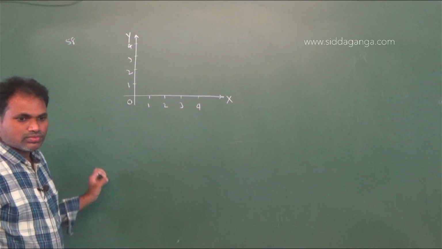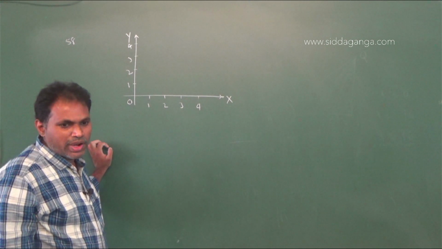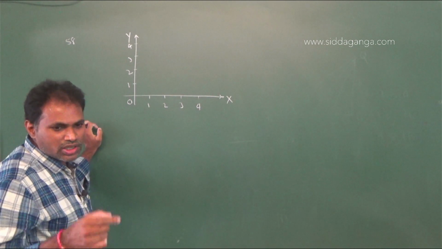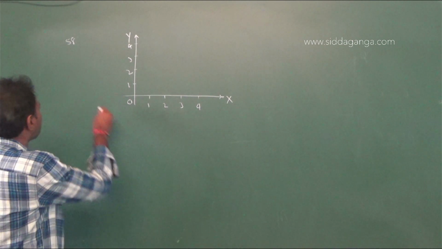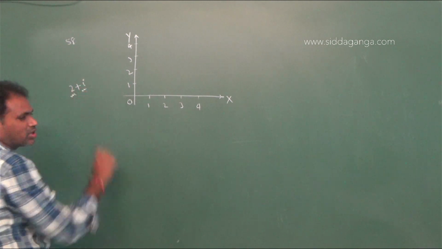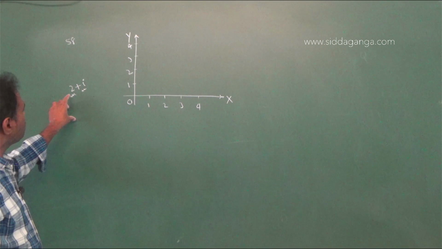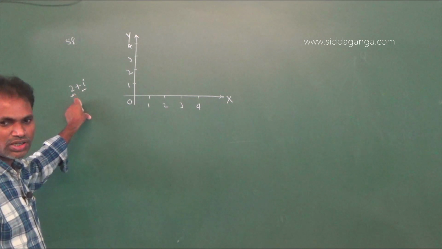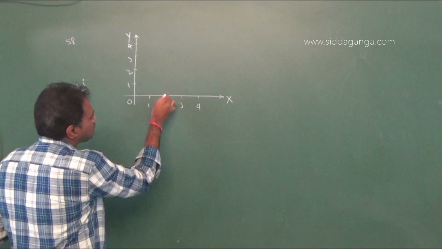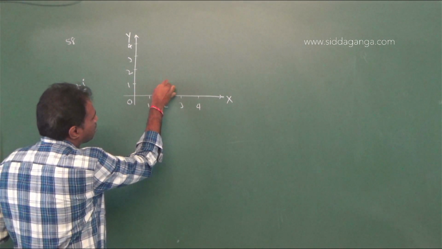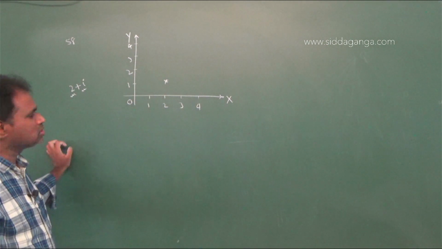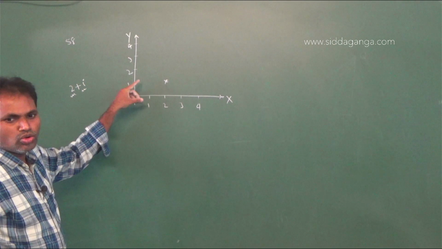Now the point represented by 2 plus i. 2 plus i means the real part is 2 and the imaginary part is the coefficient of i, that is 1. Therefore the real part is 2 and the imaginary part is 1. Therefore the point 2 comma 1 means x is 2 and y is 1. This is the point 2 plus i in the Argand plane.